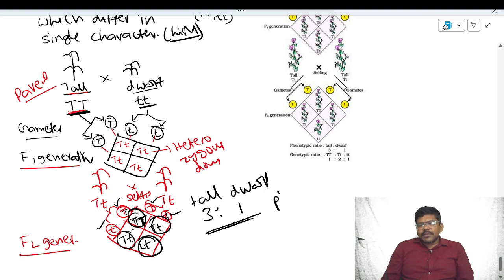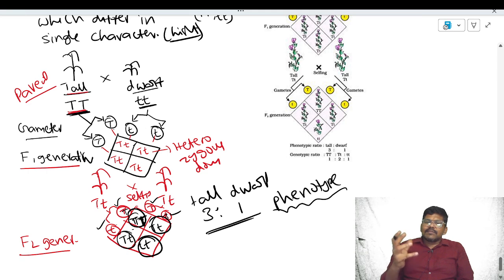This is the phenotypic ratio. Phenotype is the morphological appearance, what we can see externally. Three tall plants, one dwarf plant. Genotype is the genetic constitution.